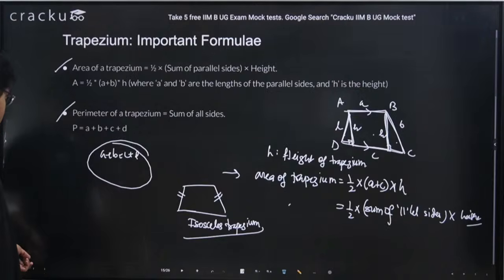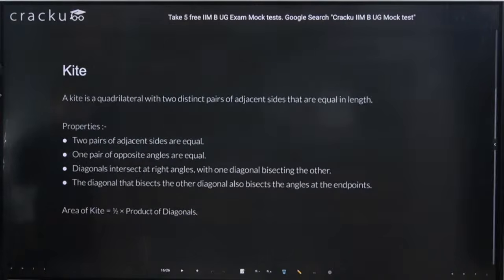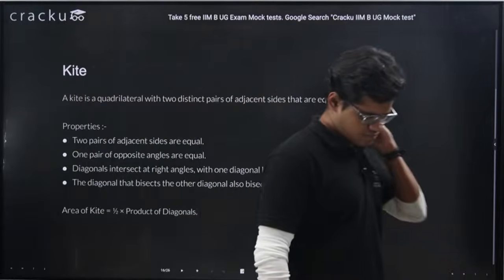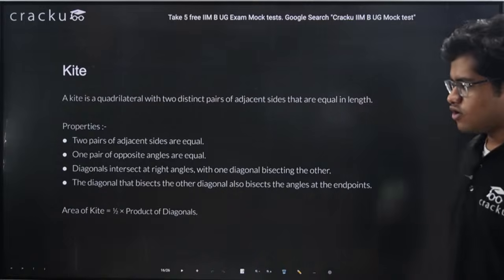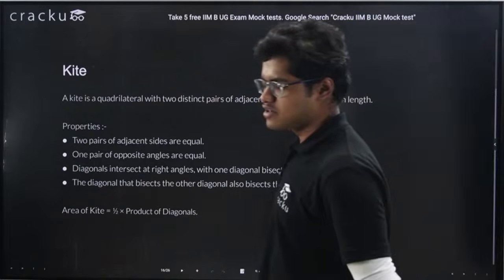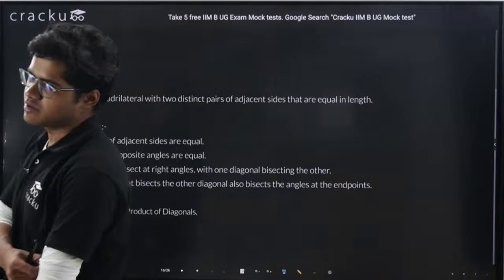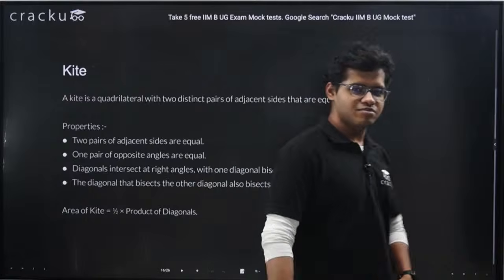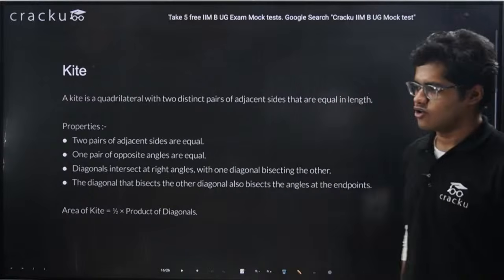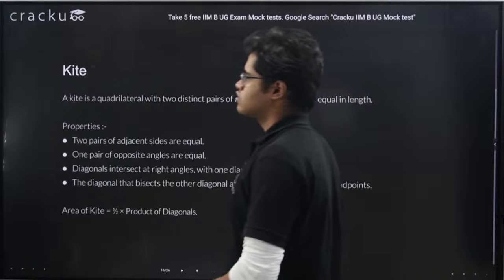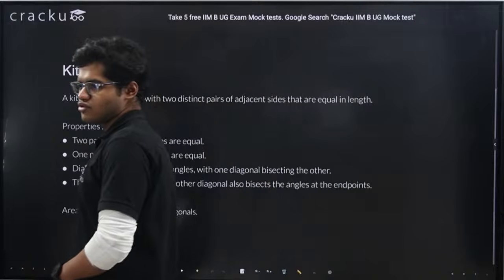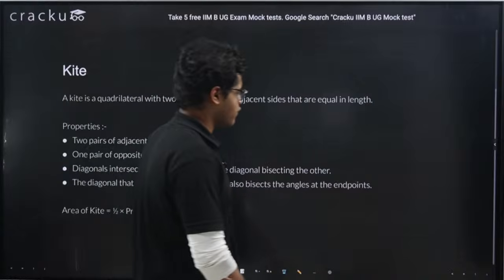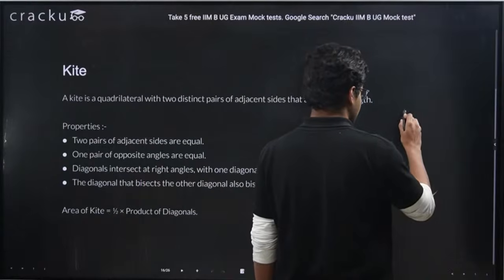Okay, let's move to the next slide. Then we are having kite. Now kite, we all know, right? We all fly kites during the festival, Makar Sankranti, or somewhere it is also called Uttarayan, right? Uttarayan or Makar Sankranti, we fly kites. So what is the shape of a kite? Shape of a kite is something like this.